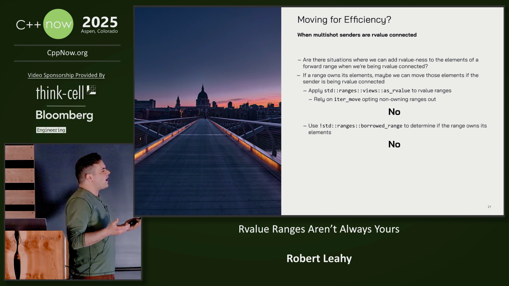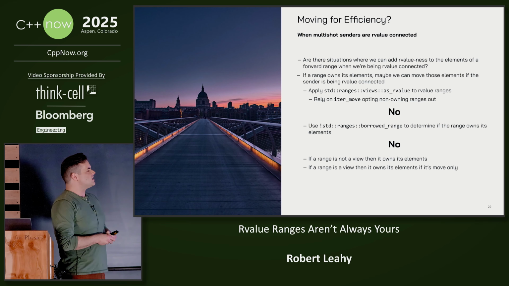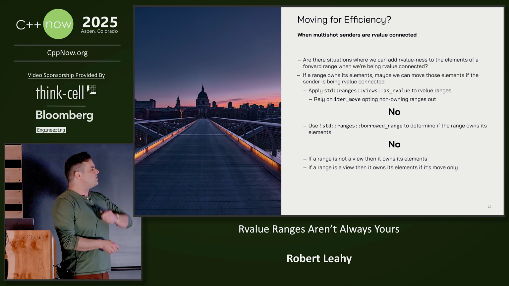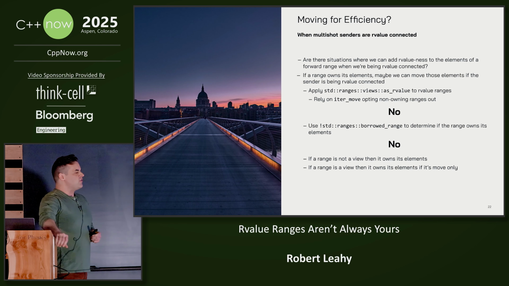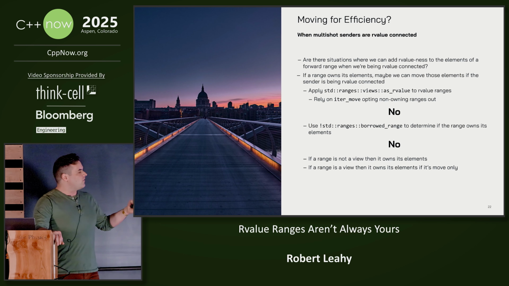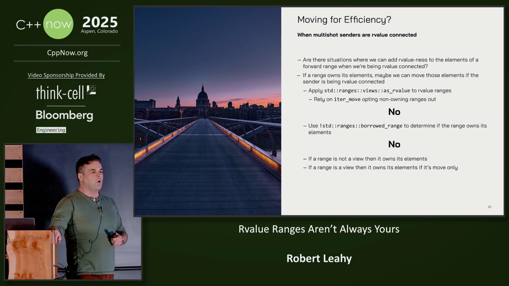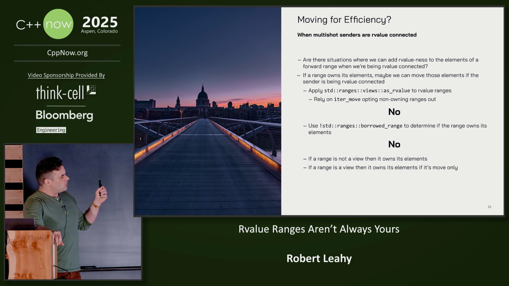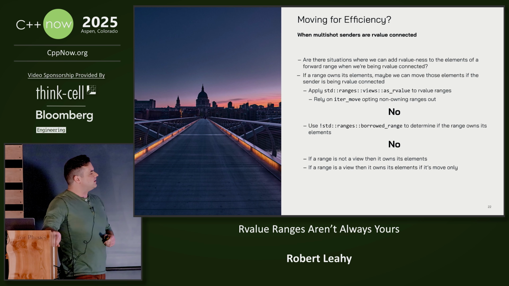But maybe we can fall back on the range view divide. We can say that if a range is not a view, then it owns its elements. And if a range is a view, then it owns its elements if it's move only. After all, if it was copyable, the copy would be big O of 1, and therefore it probably doesn't own its elements.